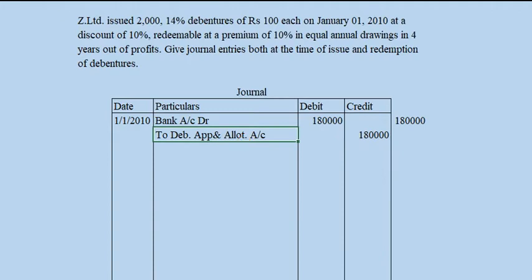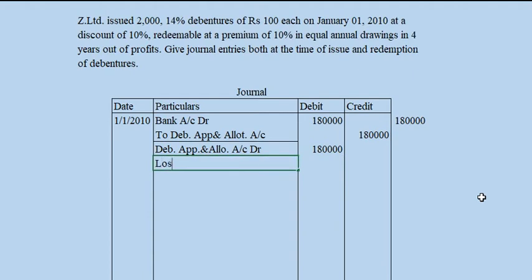The next case, we need to allot these debentures. Debenture application and allotment account 1,80,000. Then there is a discount, so that's why loss on issue of debenture account.